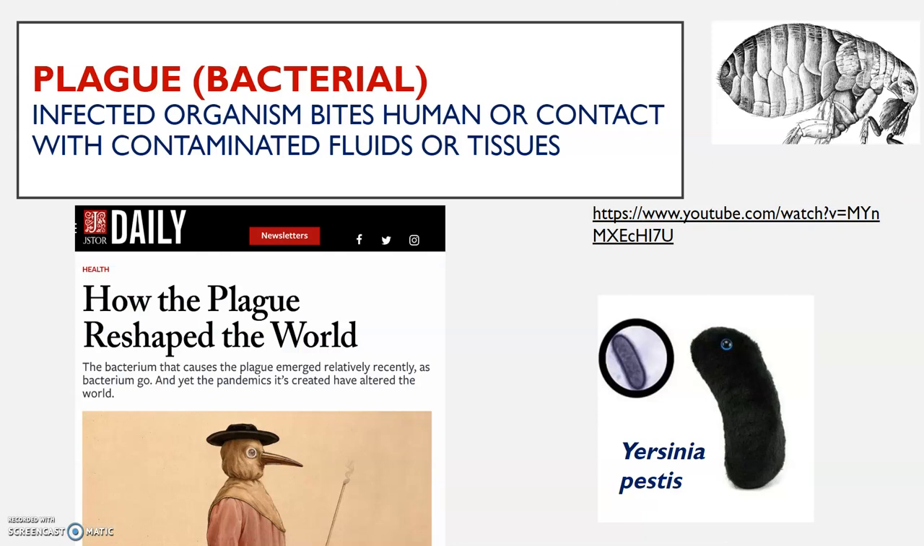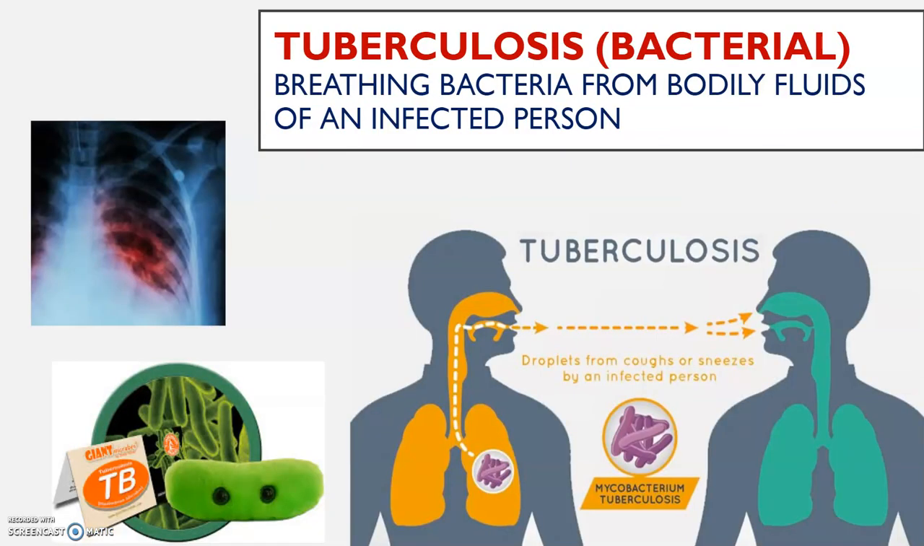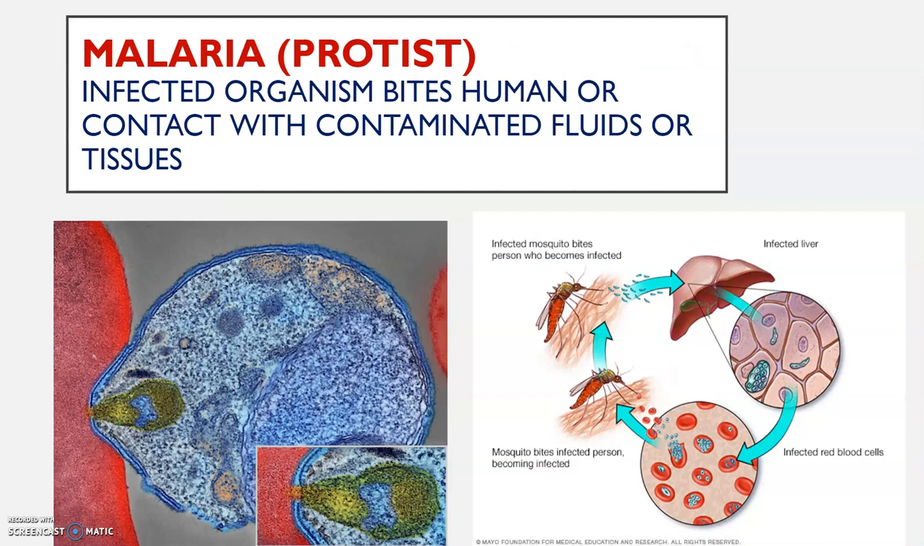The plague was a bacterial infection. The infected organism bites the human or contact with the contaminated fluids or the tissues. Tuberculosis is a bacterial infection, breathing bacteria from bodily fluids of an infected person. One of my good college friends did a lot of work on TB when she was in college. Malaria is a protist. The infected organism bites the human or contact with contaminated fluids or tissues. Malaria, we typically know, is spread by mosquitoes. If you travel to an area that is prone to malaria, you have to take anti-malarial medication.